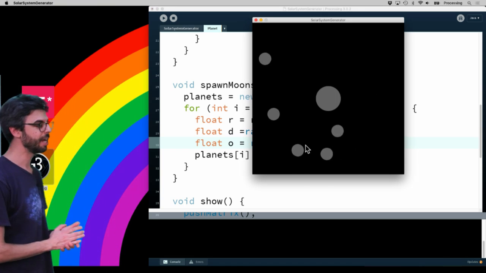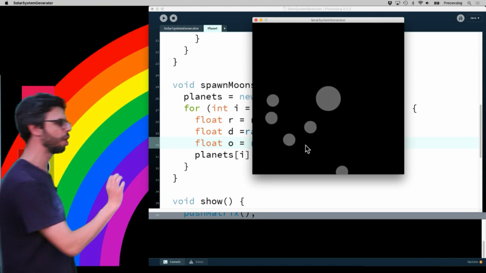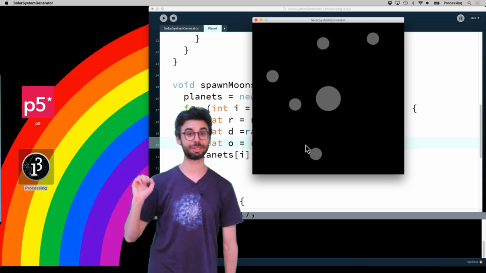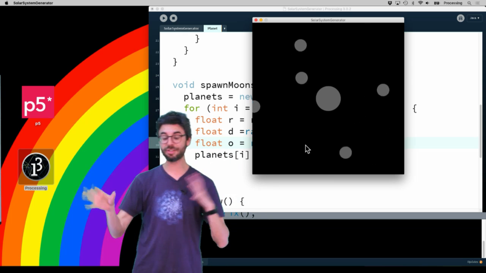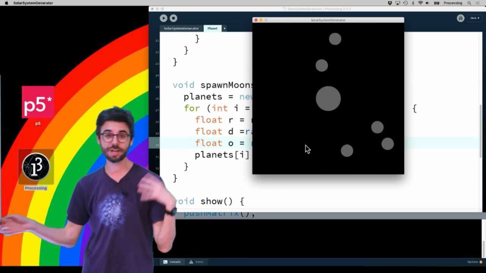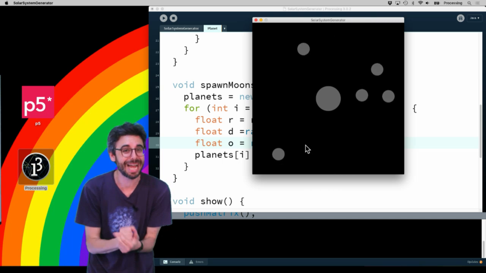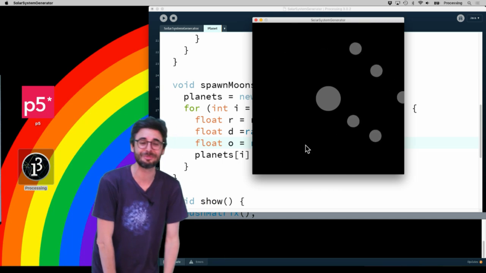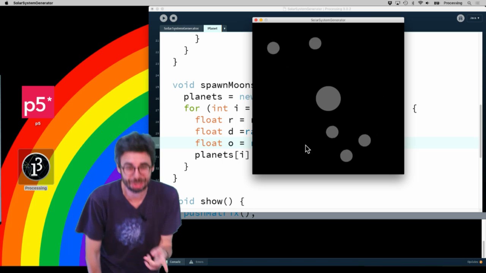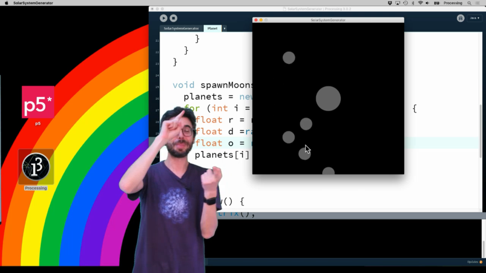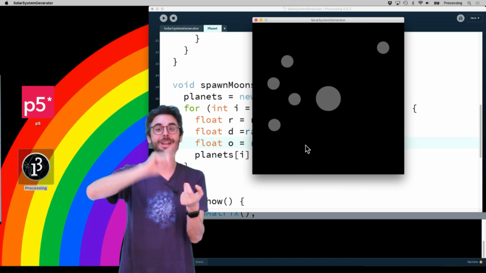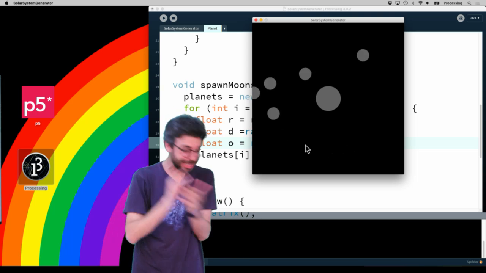And you can see, okay, now we have a bunch of circles all spinning around the center circle. Pretty good. They could have different sizes. We could do more variety with the speed, but we're getting somewhere. Now, to really make this magical, the two things that I want to do are, number one, have planets have planets have planets, and number two, make this happen in 3D. So let's see if we can.